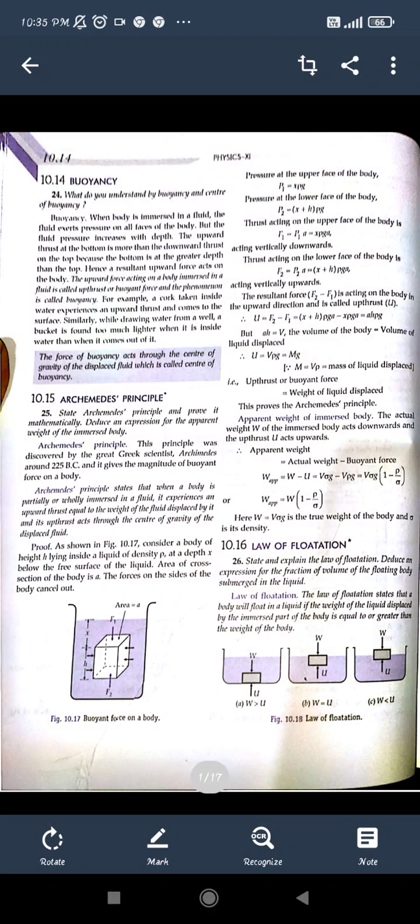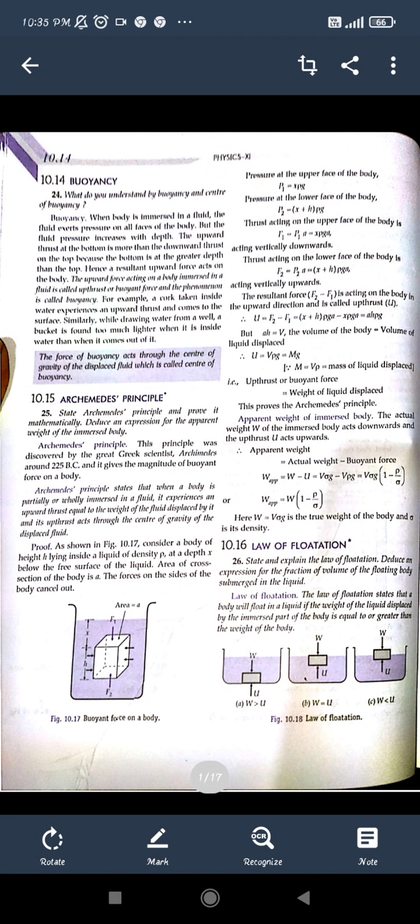This upward force acting on the body immersed in the fluid is called upthrust, which is considered as buoyancy, and it acts almost at the center of gravity. So the buoyant force and upthrust are similar to each other.